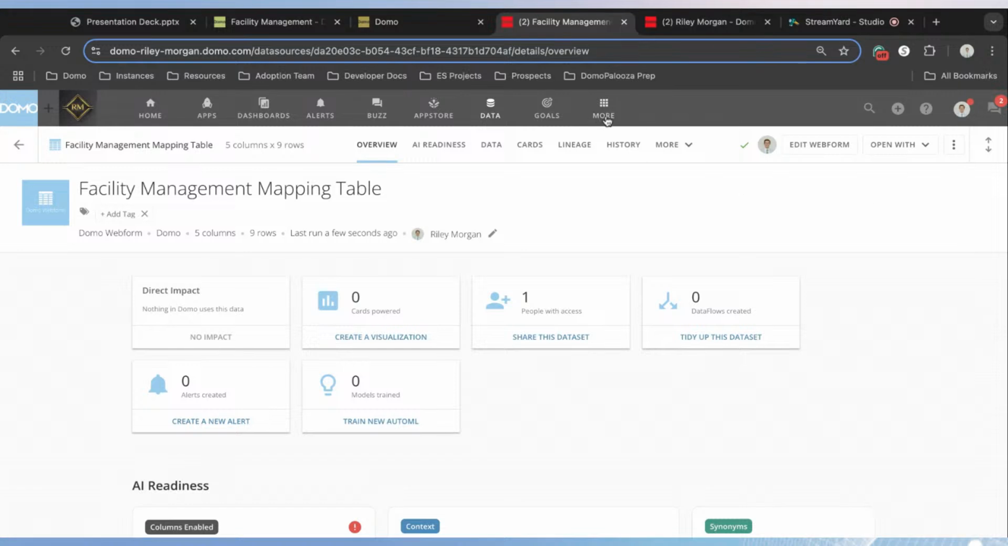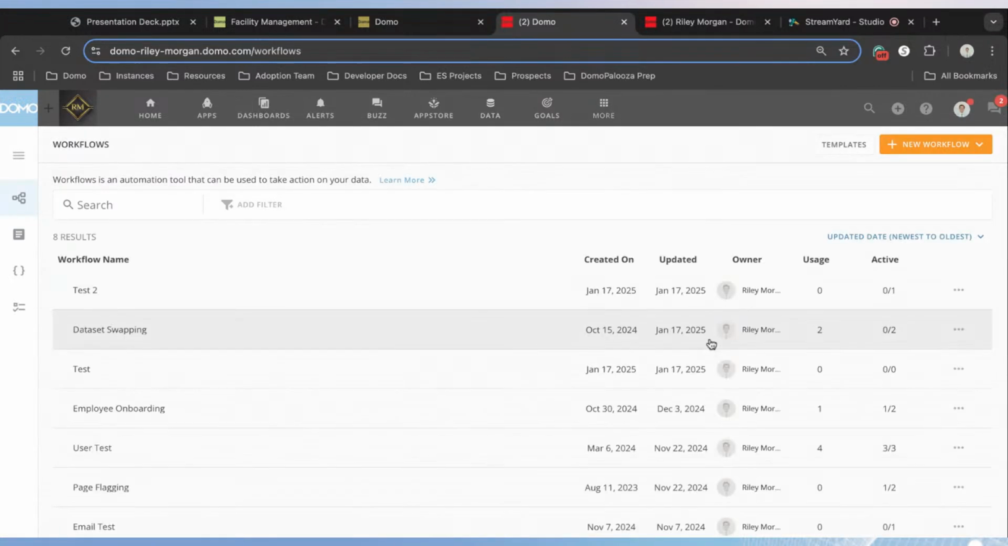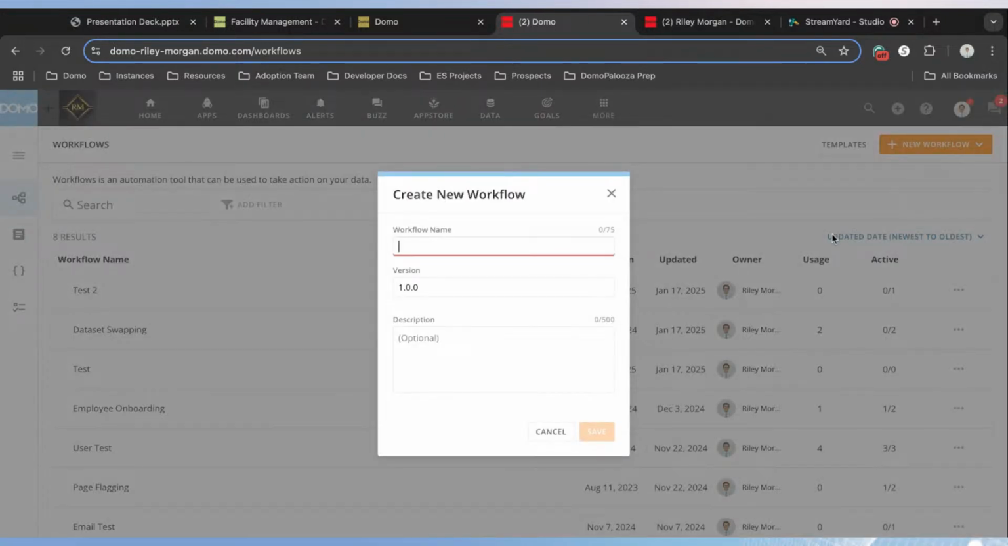We have this data set saved. We're going to open up our workflow engine here. So under the More tab, at the bottom right, there is this workflow section. And in our workflows, we want to create a new business automation or workflow. So we'll click on the orange button here and create a blank workflow.